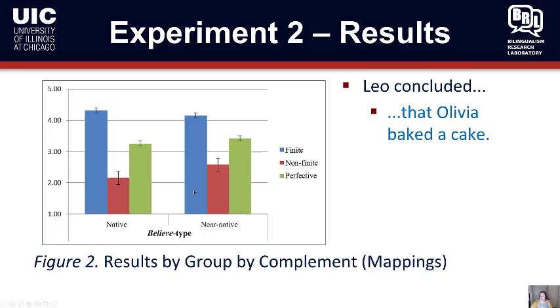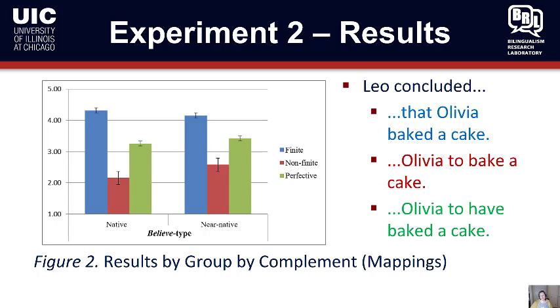So, "Leo concluded that Olivia baked a cake." The red bar is the non-finite, like "Leo concluded Olivia to bake a cake." And the green ones are the perfective: "Leo concluded Olivia to have baked a cake." As you can see, the native speakers vastly preferred the finite, but definitely accept the perfective version in comparison to the non-finite, "Olivia to bake a cake," the red one. And this, at first glance, appears to be the same thing happening in the near native group.